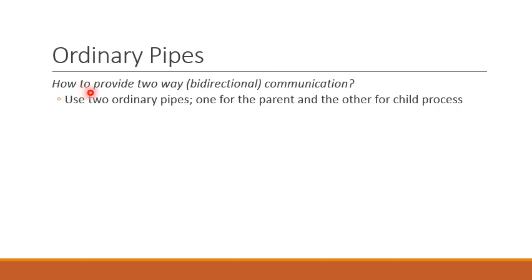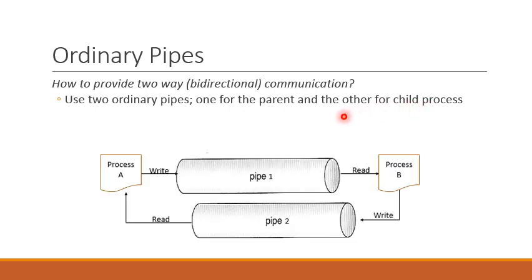So how can we provide two-way, or bidirectional, communication between processes using ordinary pipes? We have to use two ordinary pipes, one pipe for the parent and the other pipe for the child process. That is, one pipe will be used to support communication from parent to child process, and the second pipe will be used to provide communication from child process to the parent process.